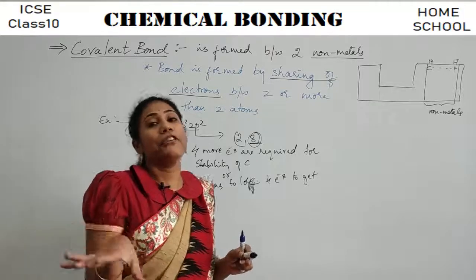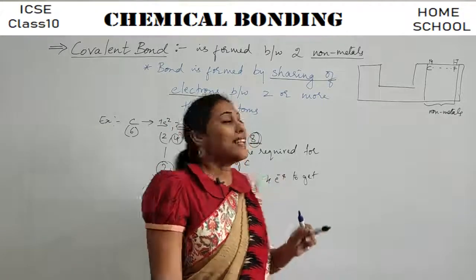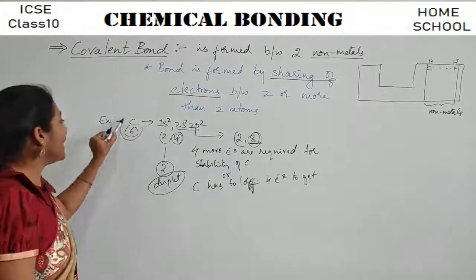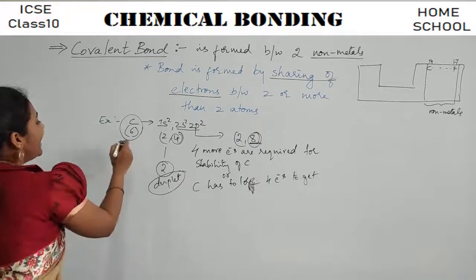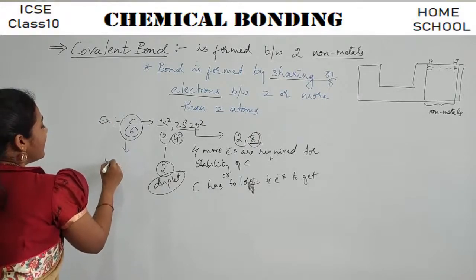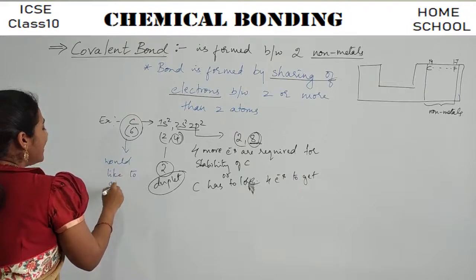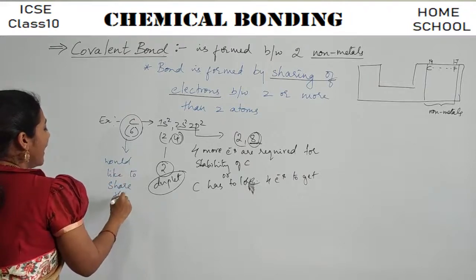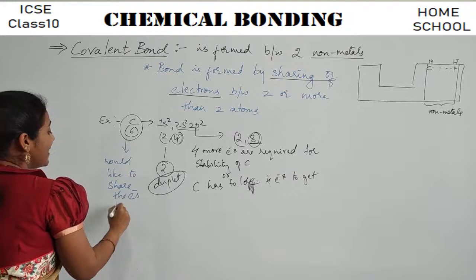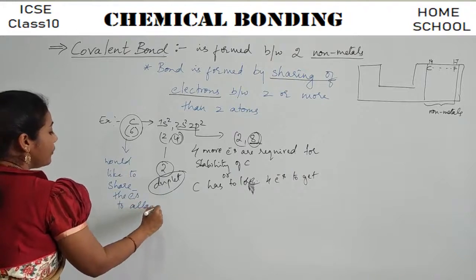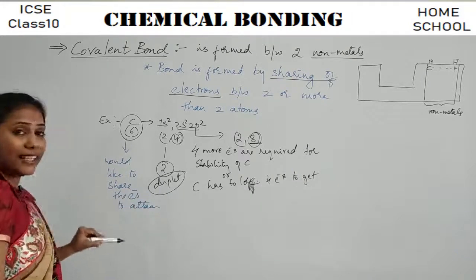So at that point of time, what happens is this particular guy would like to share its electrons. It will like to share the electrons to attain stability. Why would it like to share its electrons?